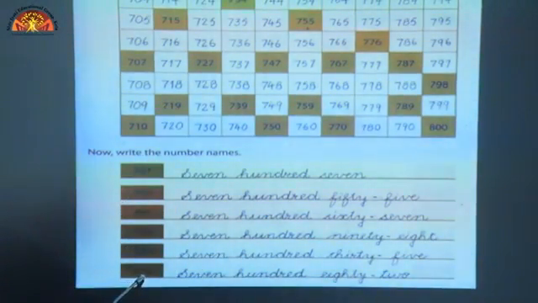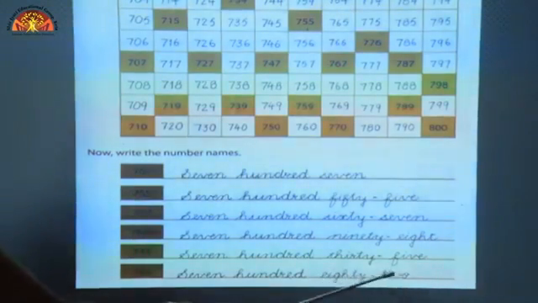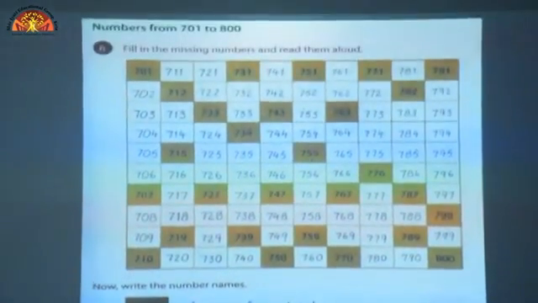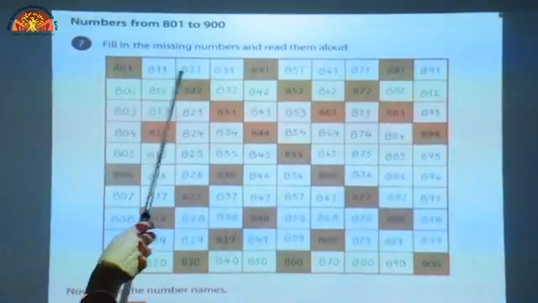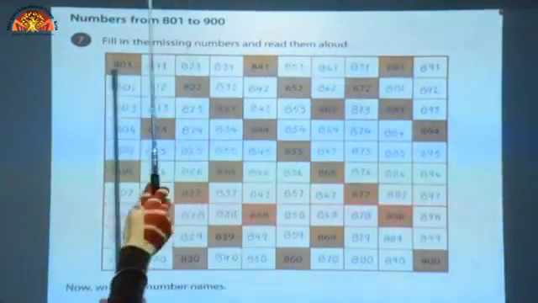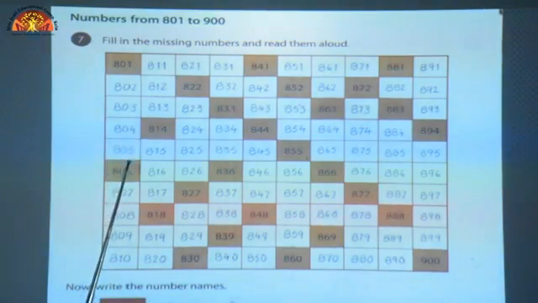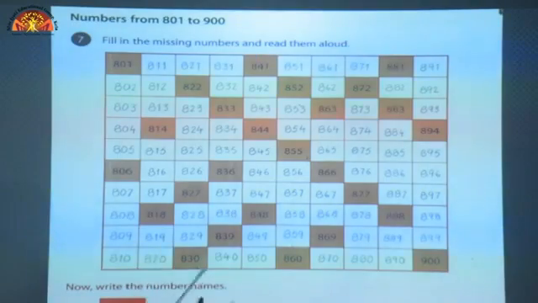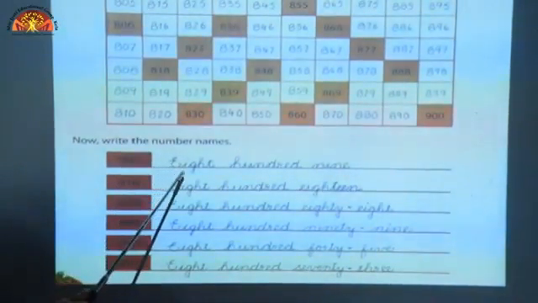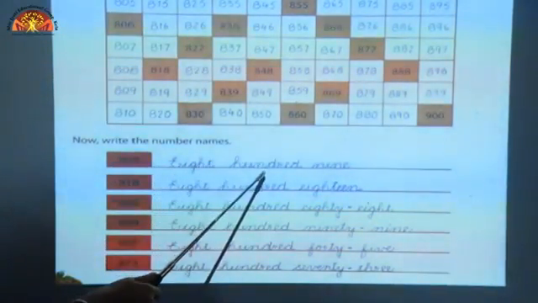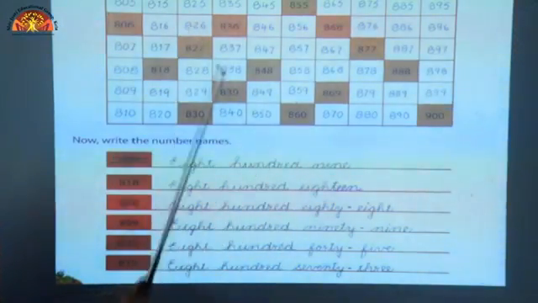Read this number, this is 782. The spelling of 782. Clear? Now fill in the missing numbers and read them aloud. This is 801, 802, 803, 804, 805. You can write the other numbers like this, and the number names, which numbers are given here. This is 809, so we have to write the spelling of 809. Clear?